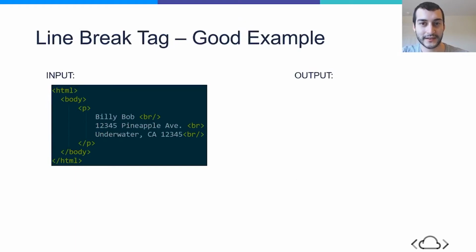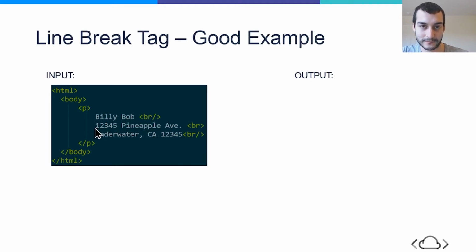Now let's look at a good and a bad example of when we should be using line breaks. In this good example, we see that Billy Bob is written inside of one paragraph. In fact, all of this text is written inside of one paragraph. But Billy Bob has a line break after it, which means that we're going to jump from our first line